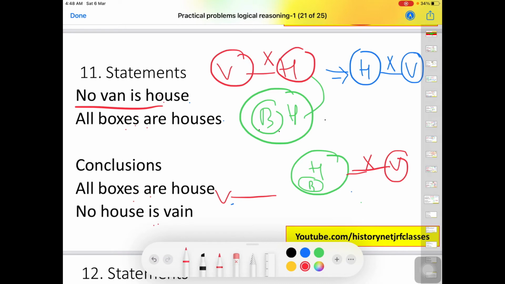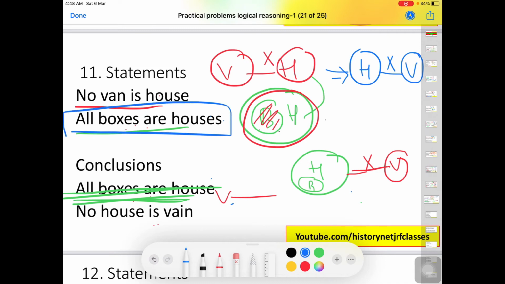Now options are all boxes are house. Yes, all the boxes are house. This is true, but do remember one thing, we can't have same statement and same conclusion. This is going to be invalid. Why? Because this statement and this conclusion are same. Subject and predicate are at the same place. So do remember this thing. If conclusion repeats the statement line, then that conclusion is going to be invalid. So here this one is invalid.